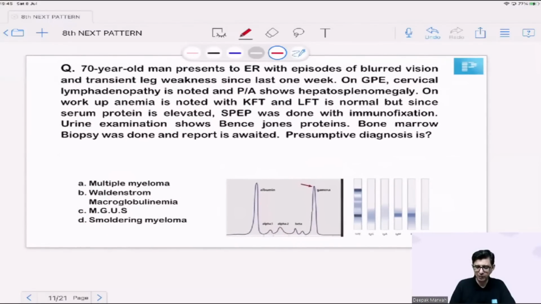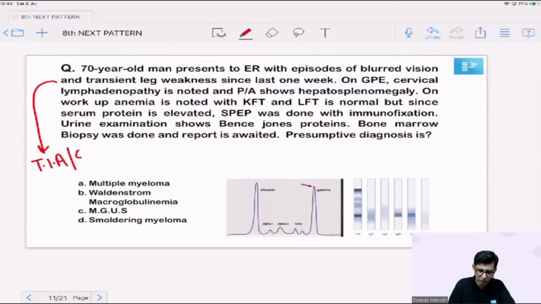So I've kept a mixed bag today. We have this 70-year-old man who's coming to the emergency room with episodes of blurred vision and transient leg weakness since the last 1 week. The first line of the MCQ tells me that either this guy had a TIA and that got converted into a stroke. That's the first impression that I'm getting from the question. On general physical examination, there are lymph nodes in the chap. There is organomegaly. On the workup, anemia is noted.